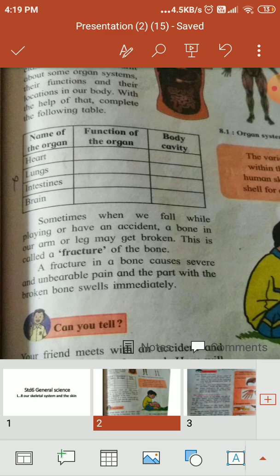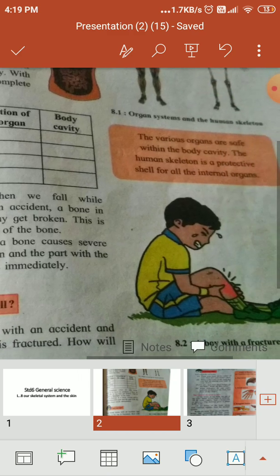This is called a fracture. That is what we are studying in this lesson, our skeletal system and the skin. A fracture in a bone causes severe pain. Look at it, the boy having a fracture is in severe pain. And the part with the broken bone swells immediately.